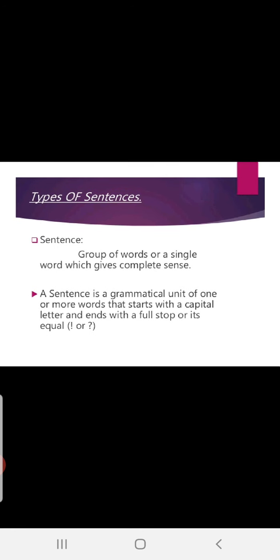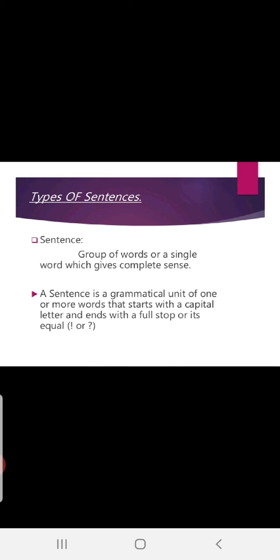Types of sentences. Before learning types, let me tell you what is the meaning of a sentence. Group of words or a single word which gives complete sense. Yeah, you already know that arrangement of words into a complete meaning is a sentence. That is, group of words or a single word which gives complete sense is a sentence.